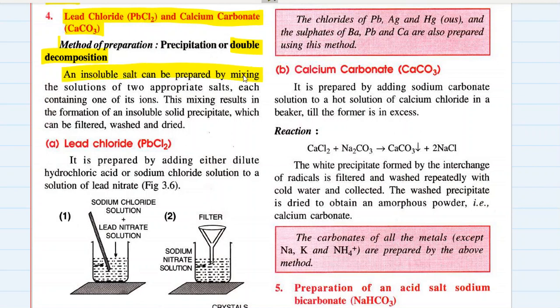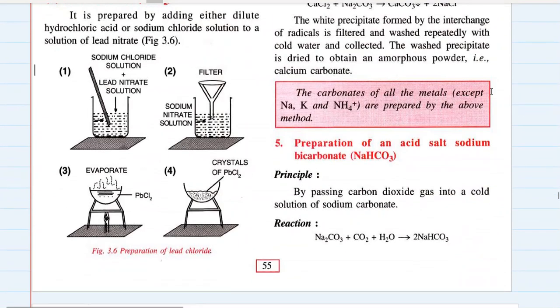An insoluble salt can be prepared by mixing the solutions of two appropriate salts, each containing one of its ions. This mixing results in the formation of an insoluble solid precipitate, which can be filtered, washed and dried, and which is our required salt. So first is lead chloride. If you want to prepare lead chloride, you can use either dilute hydrochloric acid or sodium chloride solution, which is the compound which will give chlorine in lead chloride.